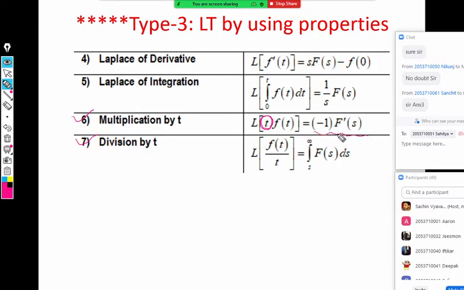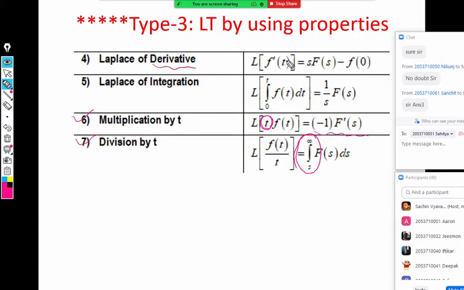So if F(s) is the Laplace of f(t), Laplace of t into f(t) is minus F dash s, while Laplace of f(t) upon t is the integral from s to infinity F(s) ds. So multiplication is related to the derivative and division is related to the integration. Now, two similar properties are there, which are Laplace of derivative and integration.